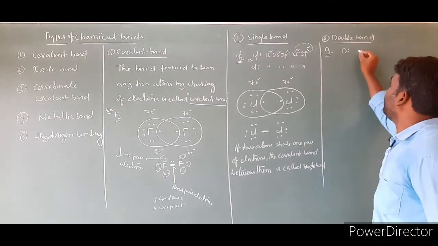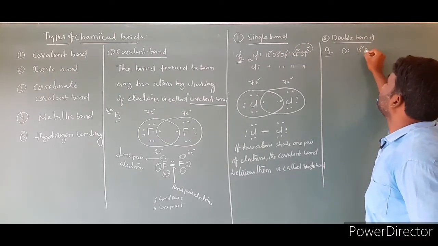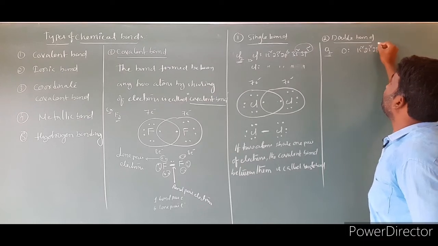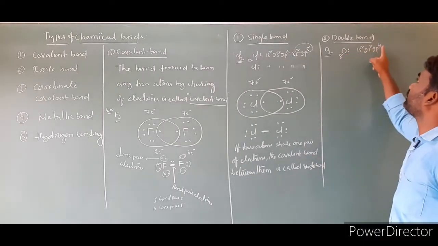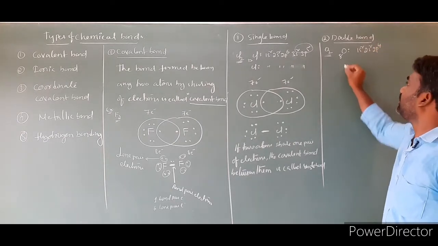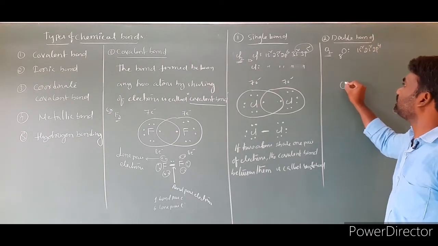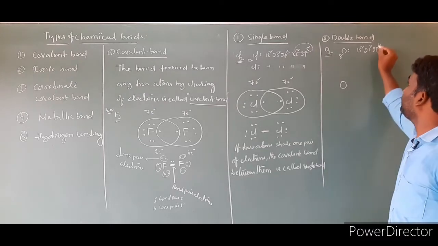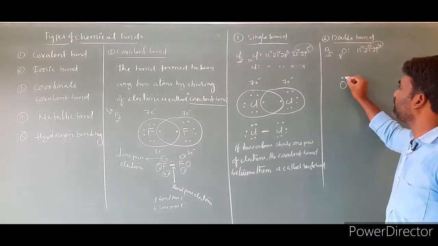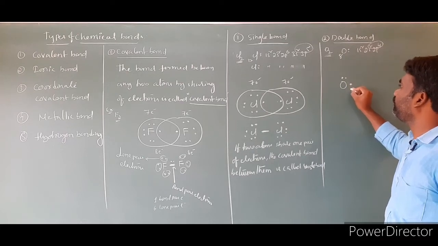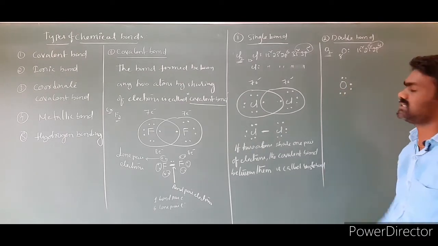Oxygen electron configuration is what? 1s2, 2s2, 2p4. Its atomic number is 8. Total number of electrons is 8. And I am taking one oxygen here. Right? We have to show how many dots? 6. So one, 2, 3, 4, 5, and this is a 6.